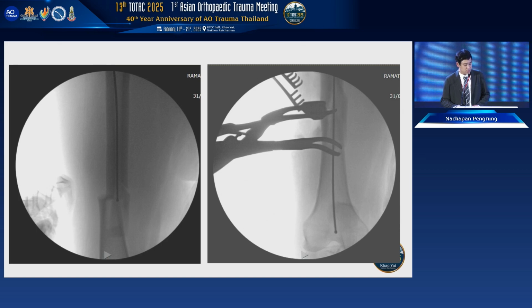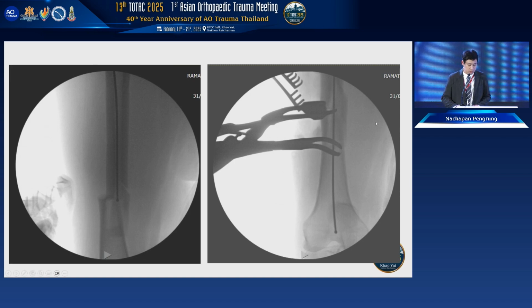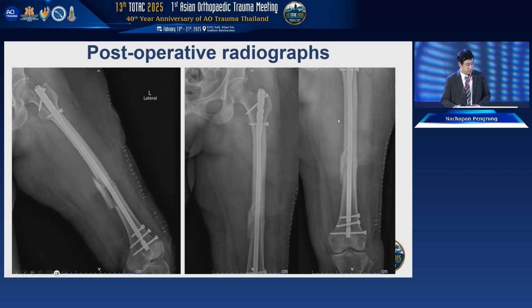Because of her loss of soft tissue and the short fragment of the fracture, we could not achieve the reduction by closed technique. So we turned to mini open and used a bone reduction clamp to assist the reduction, and checked the reduction and rotation by visualization.